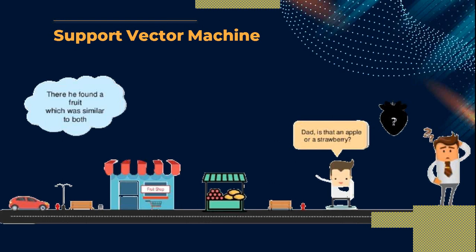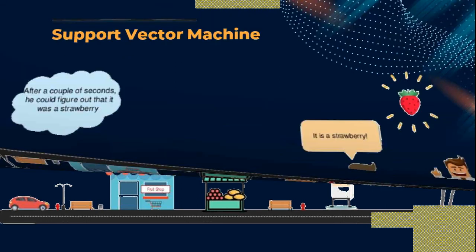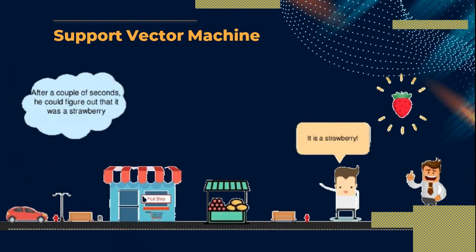So let us consider he is in the learning process. He has not recognized it properly: is it a strawberry or an apple? But as I am a trained person, I have to give the proper answer. After a couple of seconds, he could figure out that it is a strawberry.